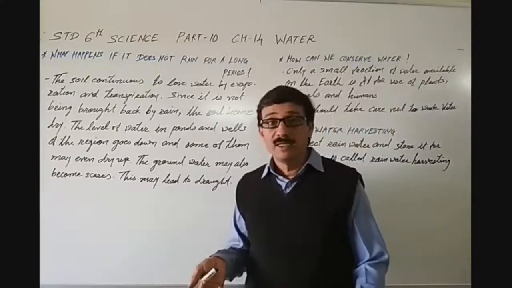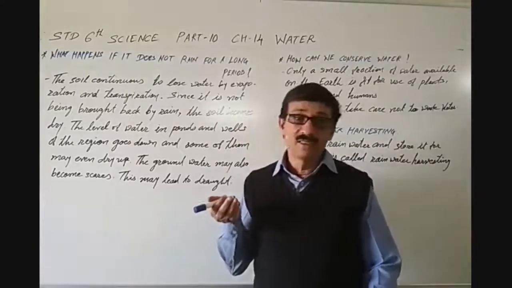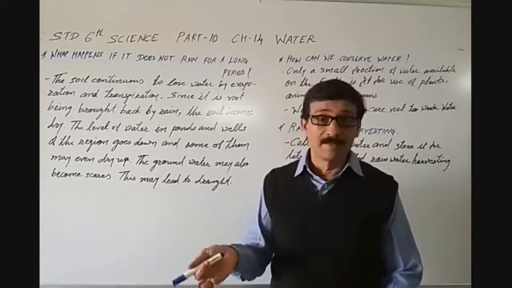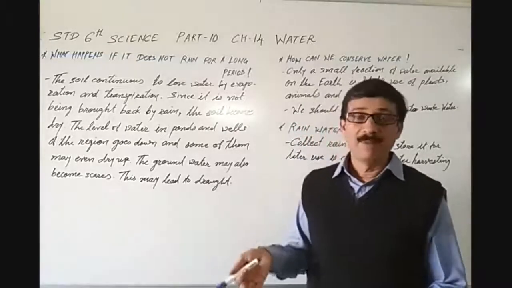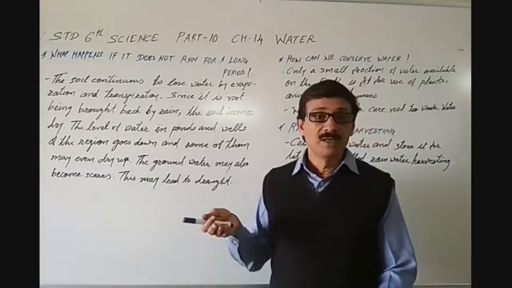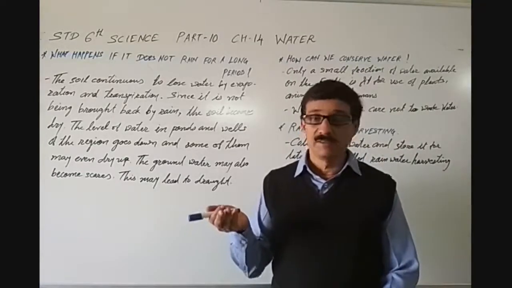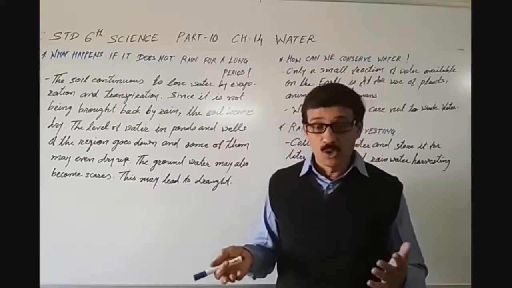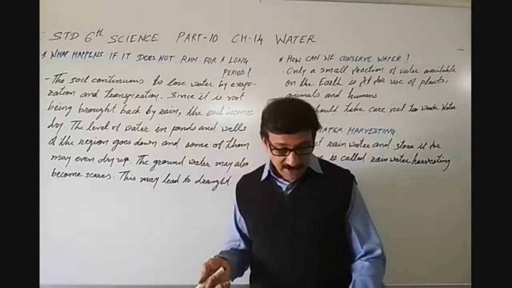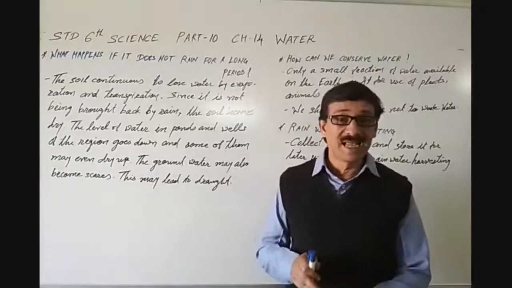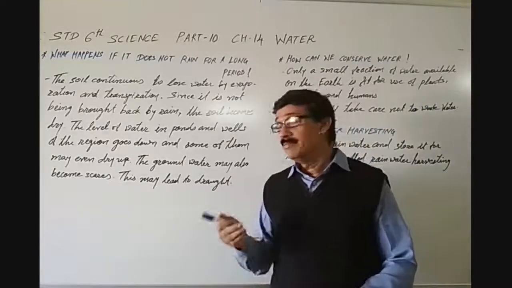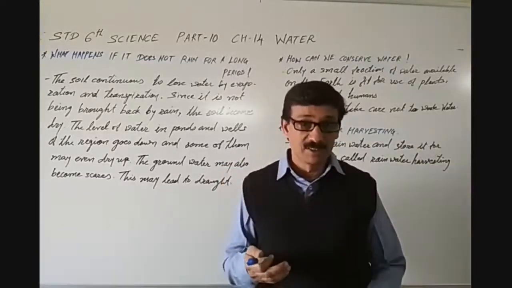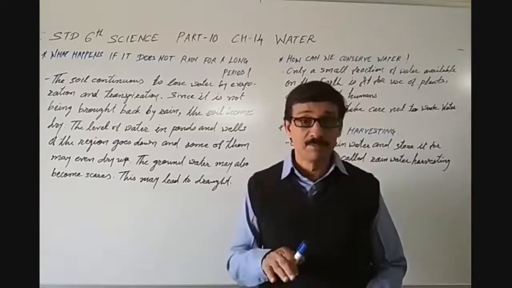If there is no rain and the situation is drought, then the farmer will not be able to grow seeds. There will be nothing in the farm, isn't it? So it is difficult to get food for humankind, and if there is nothing in the farm, then the domestic animals will not get fodder, isn't it?